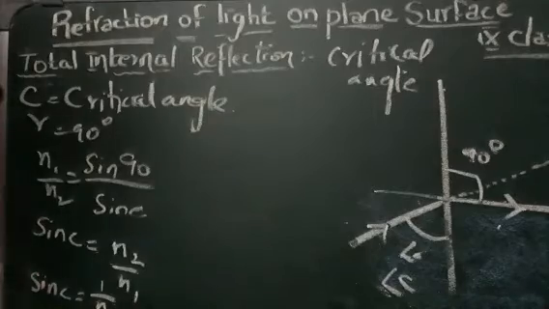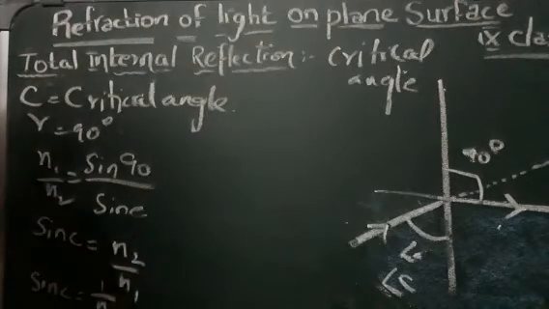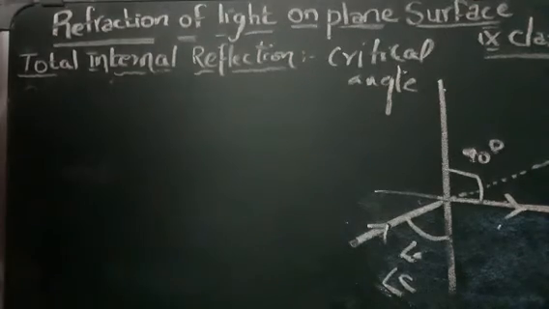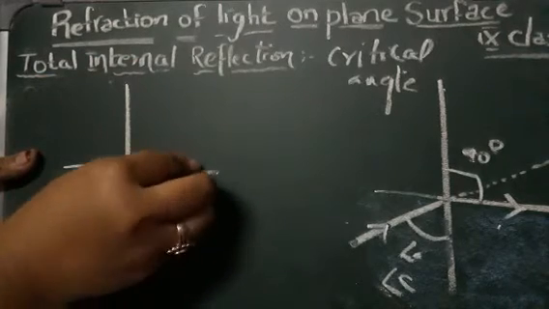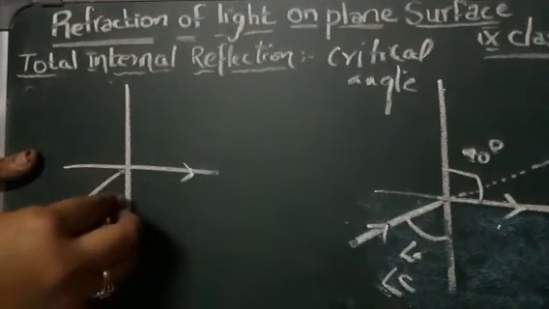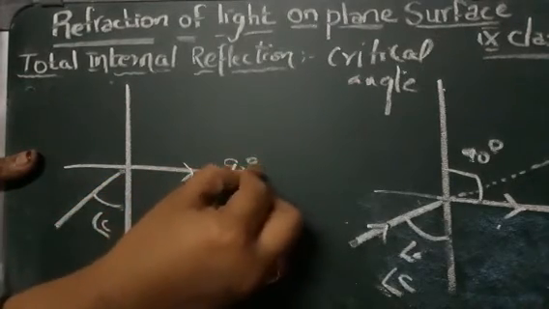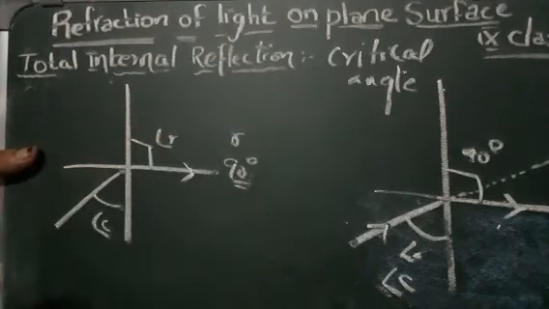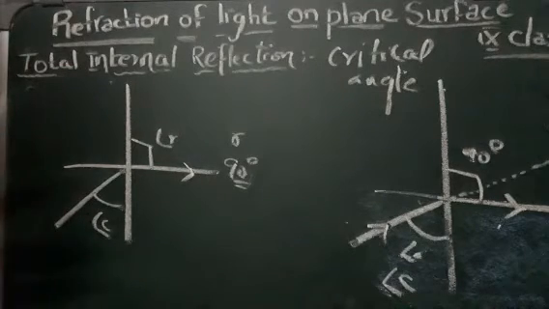Fine. So now what is total internal reflection? Internal means the reflection takes place inside the same medium. Till here we have learned that a critical angle is formed where the angle of refraction is 90 degrees. Now after this also, we can pass more rays.